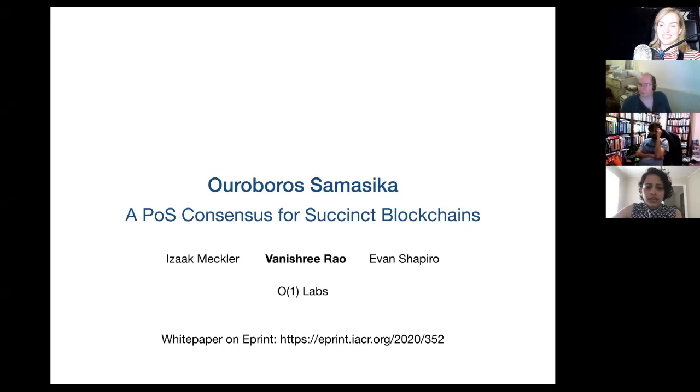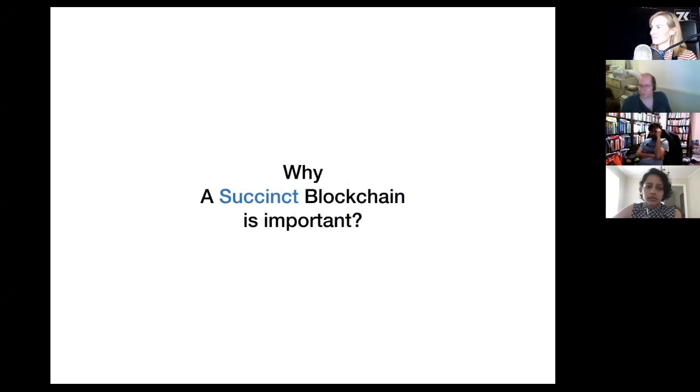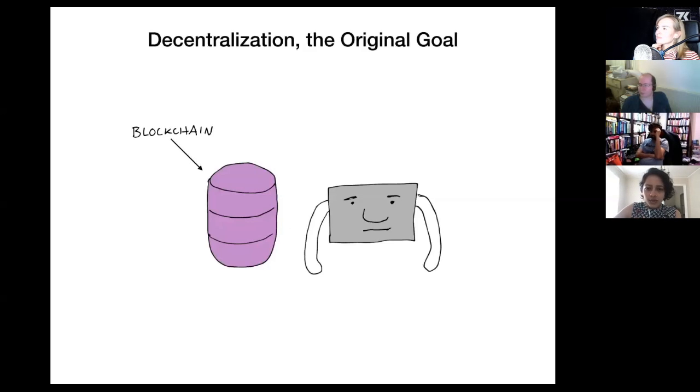Before we dive into the consensus protocol, let's quickly recall why a succinct blockchain is important. As we all know, the original goal with which Bitcoin was designed was decentralization, where all parties should be able to take part in the blockchain protocol and verify the blockchain.